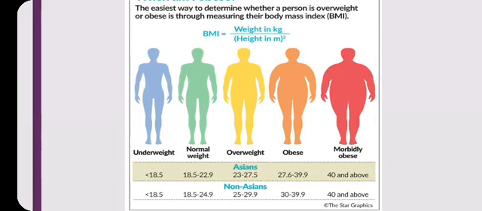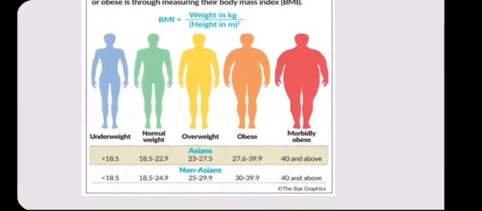Based on this, we assess whether you are obese or not. The calculation is: take your weight in kilograms and height in meter square. If it is in centimeters, convert it to meters and square it, divide, and you will get the BMI. The BMI is compared with this chart to find out whether you are obese or not.